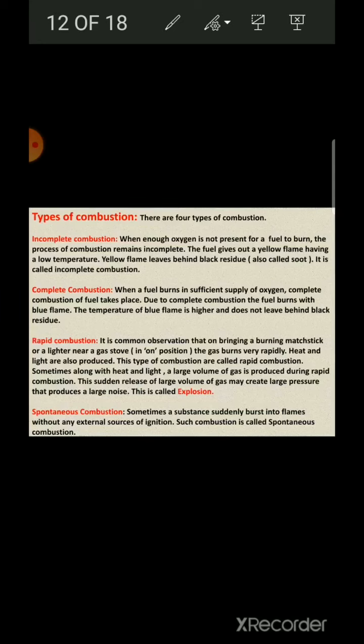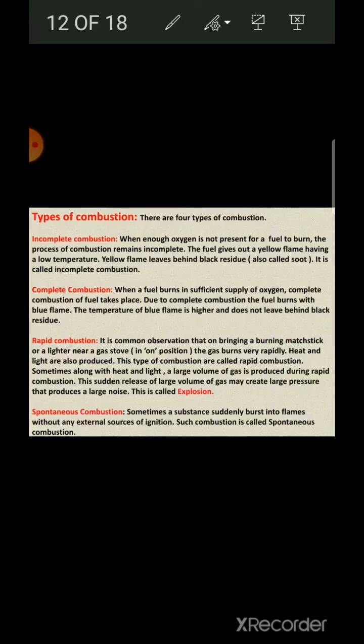Now, third type of combustion is rapid combustion. It is commonly observed that on bringing a burning matchstick or a lighter near a gas stove, when it is in on position, the gas burns very rapidly. Heat and light are also produced. This type of combustion is called rapid combustion.